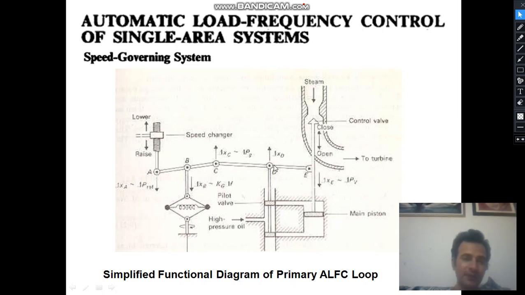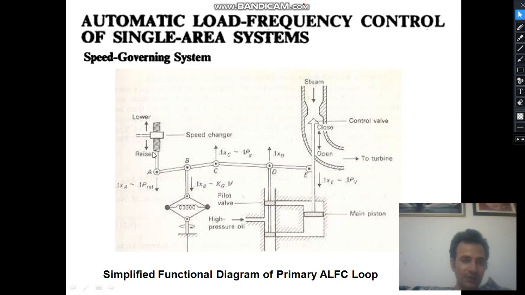Another input to this speed governor is this reference input. If we intentionally want to change the turbine power, we have to move this. There is a gear system, a motor is attached with this, and a nut and bolt system is there. If we rotate this in order to lift this in the upward direction, this will lower the turbine power.